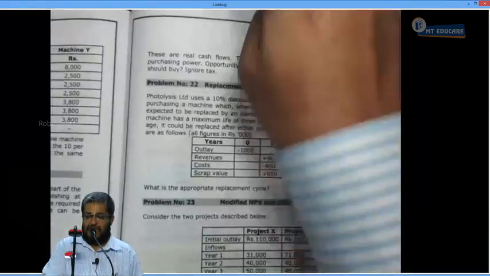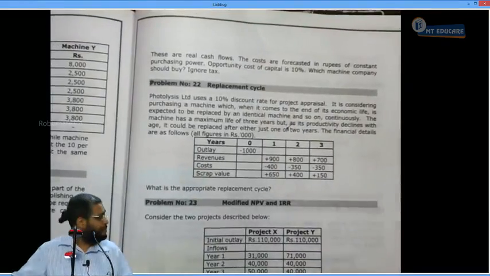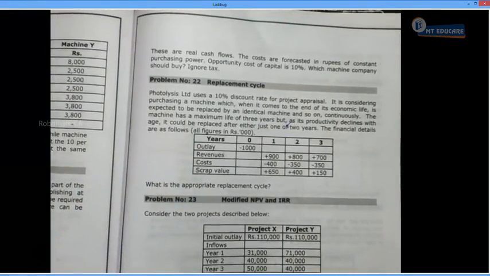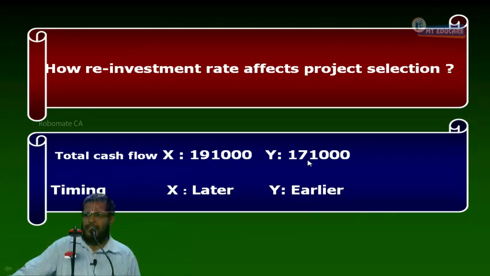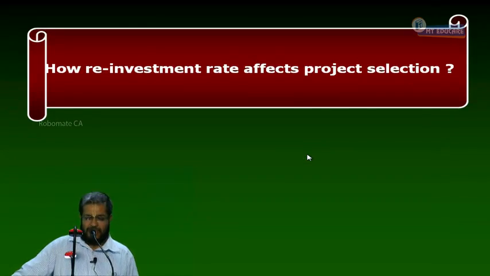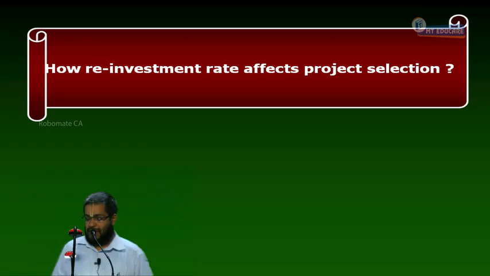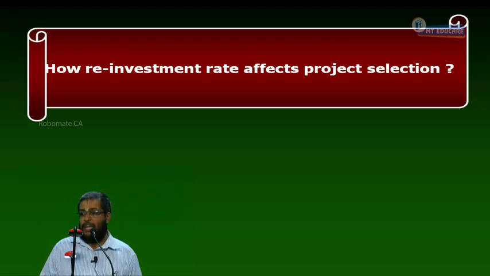I'll put the observation in the slide. See, total cash flow of X is 1,91,000 and Y is 1,71,000. Next, timing. Which project gives me the big cash flows earlier? Project X gives 31, 40, 40, 70. Project Y gives 71, 40, 40 and 20. We see the timing, which is giving big cash flows earlier.